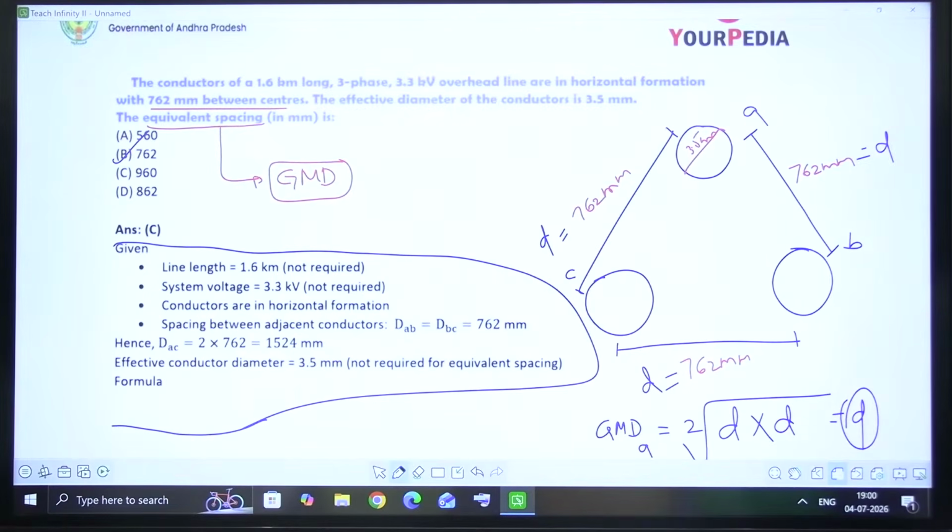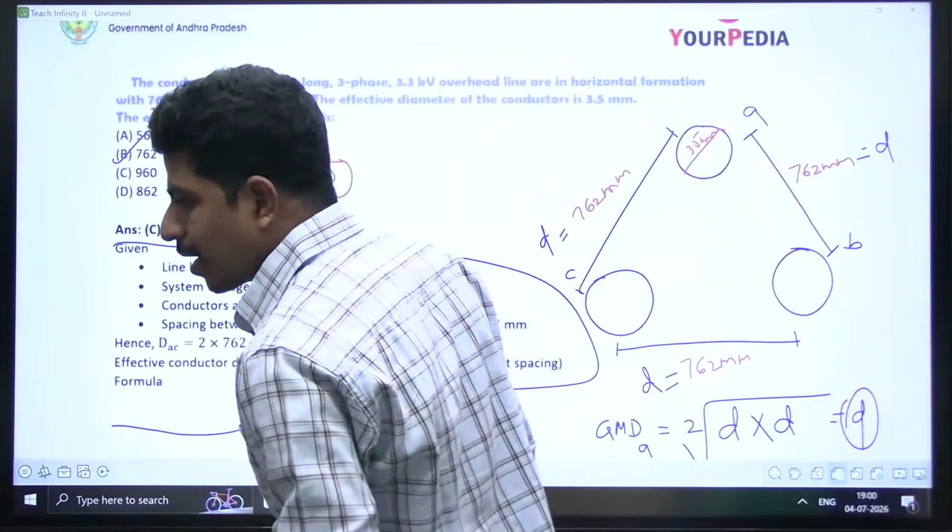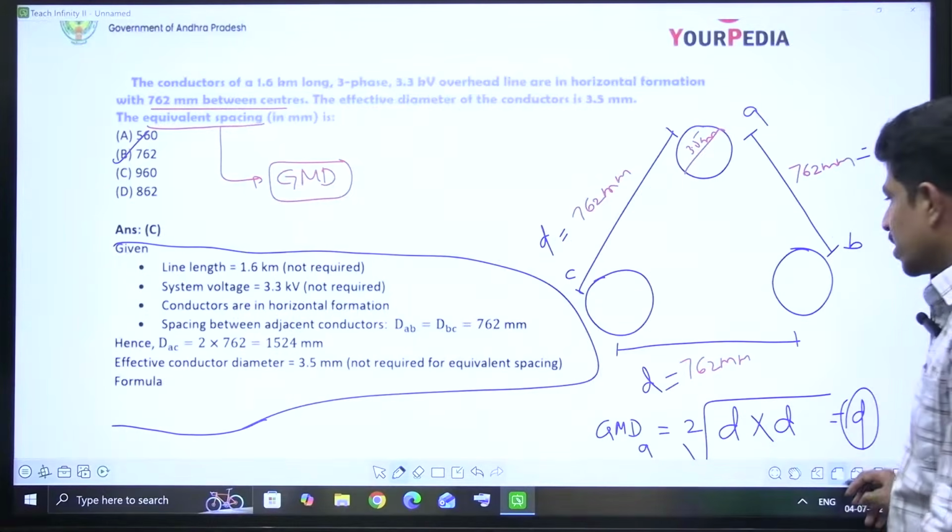You remember, if the conductors are arranged in equilateral triangle format, then GMD will be equal to the distance between any two conductors. Equivalent spacing means GMD of the system is equal to the distance between any two conductors, right? That is the conclusion we draw once we solve the given question, once we understand the concept. So this is the concept of GMD, geometric mean distance. Let's go to the next question. That is a very simple question.